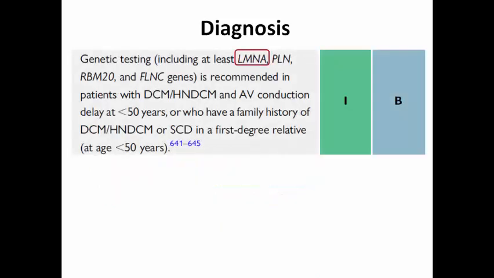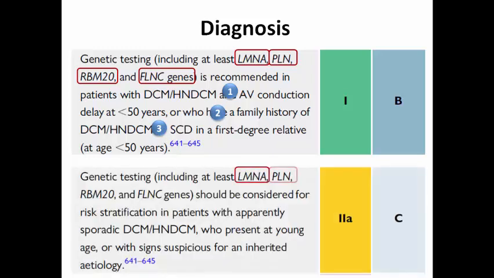So the recommendation is to perform genetic testing including at least lamin gene, phospholamban, RNA binding protein, and filamin gene mutations in patients with dilated or hypokinetic non-dilated cardiomyopathy if they are having AV conduction delay at age less than 50 years, family history of heart failure or sudden cardiac death in a first-degree relative at age less than 50 years, and class 2A in patients who present at young age or having signs suspicious for an inherited etiology.